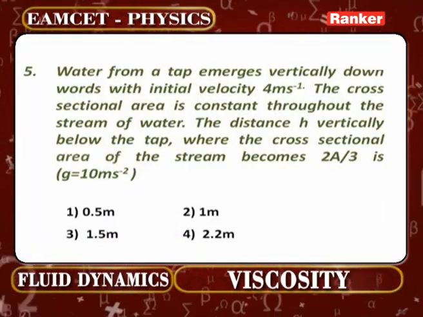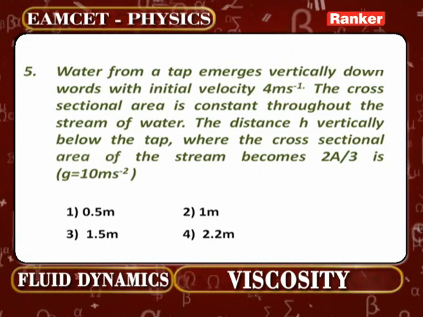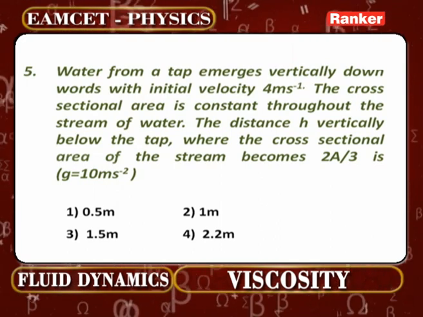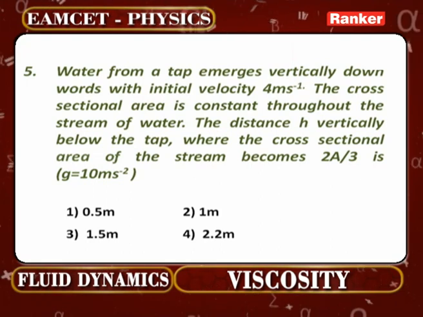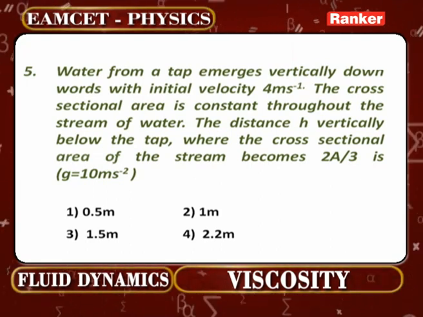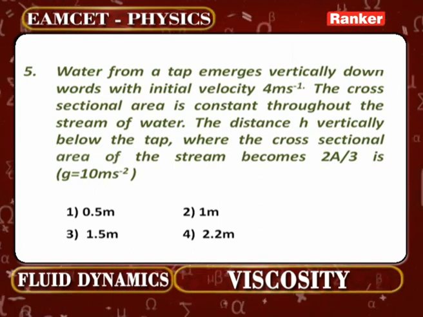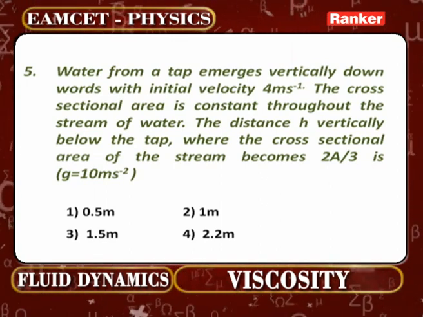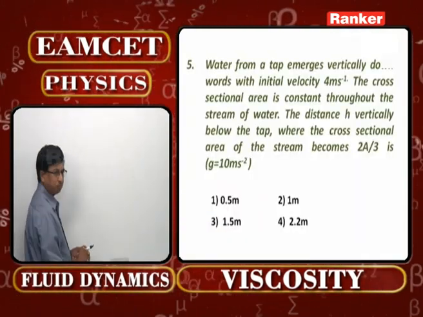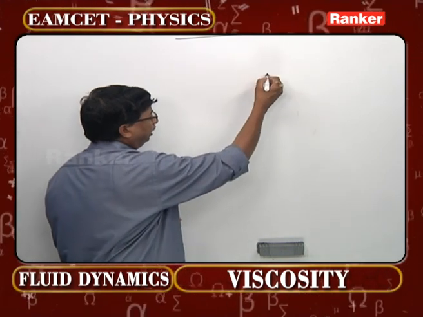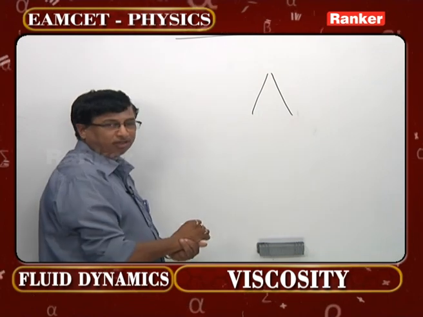Water from a tap emerges vertically downwards with initial velocity 4 meter per second. The cross-sectional area is constant throughout the stream of water. The distance h vertically below the tap where the cross-sectional area of the stream becomes 2a by 3 is how much? In fact, you can all understand well, whenever we open a tap, then surely we find that water or anything is just falling like this, we feel.